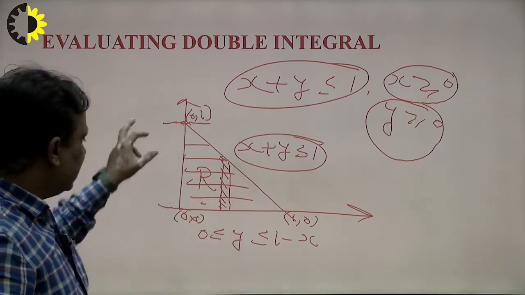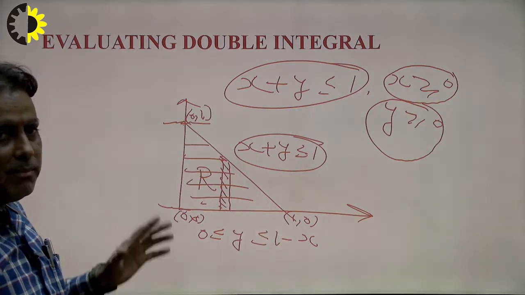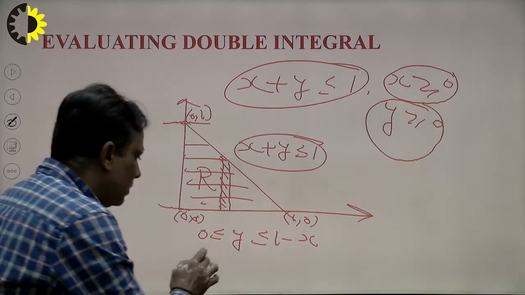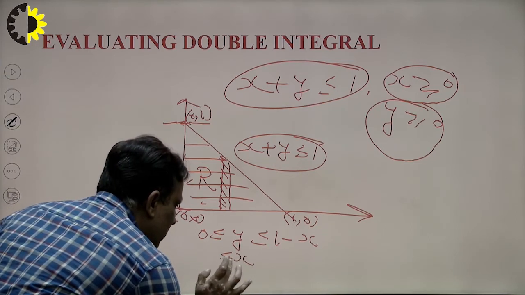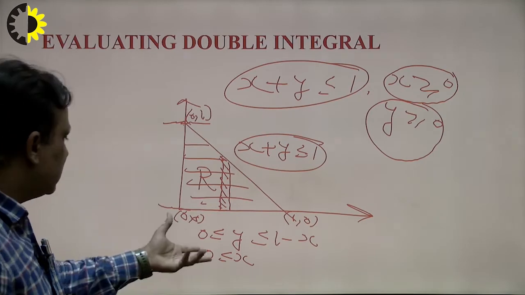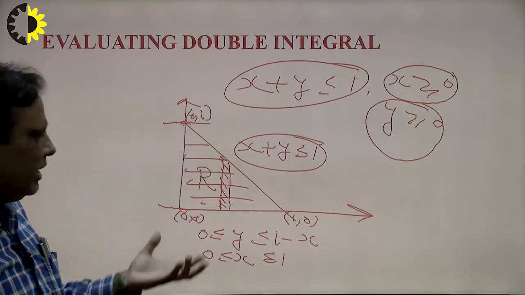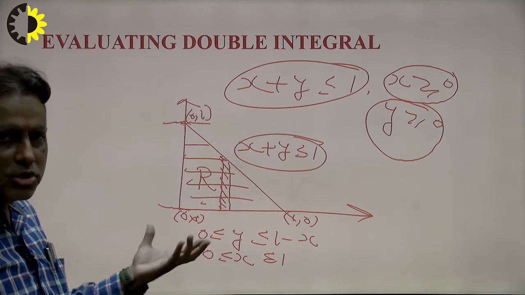In this figure there are 3 coordinates: (0, 0), (1, 0) and (0, 1). Which will be the minimum value of x? That is 0, so I write 0 here. And what is the maximum value of x in all the coordinates? The maximum value is 1. In this way we can calculate the limit of a variable and the limit of a constant with the help of